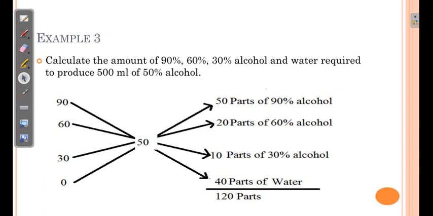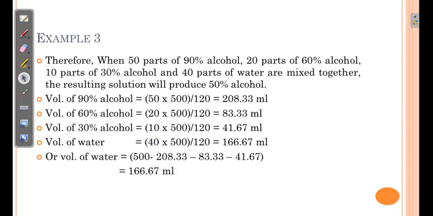We want to prepare 500. So volume of 90% alcohol required will be 50 multiplied by 500 divided by 120, because 50 parts are required. Similarly we can calculate for others as well, and we can subtract all the required concentrations from final volume, so we can get the volume of water required.